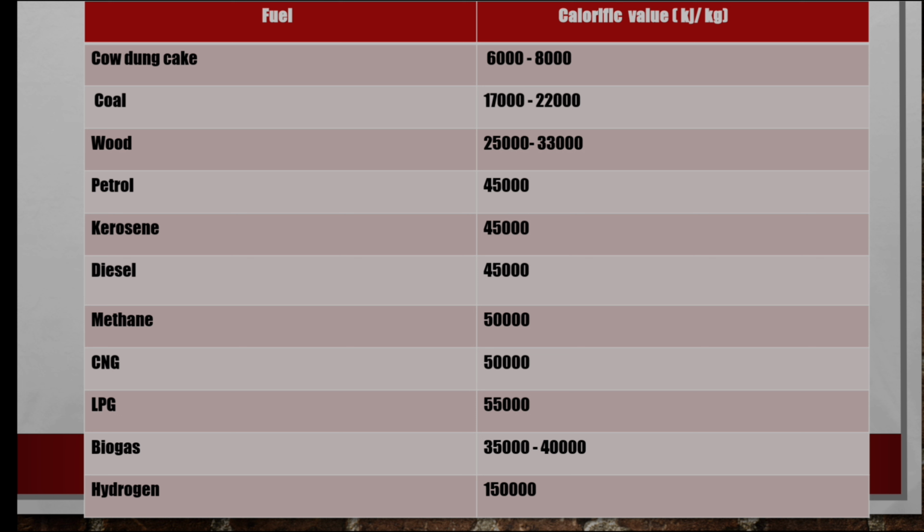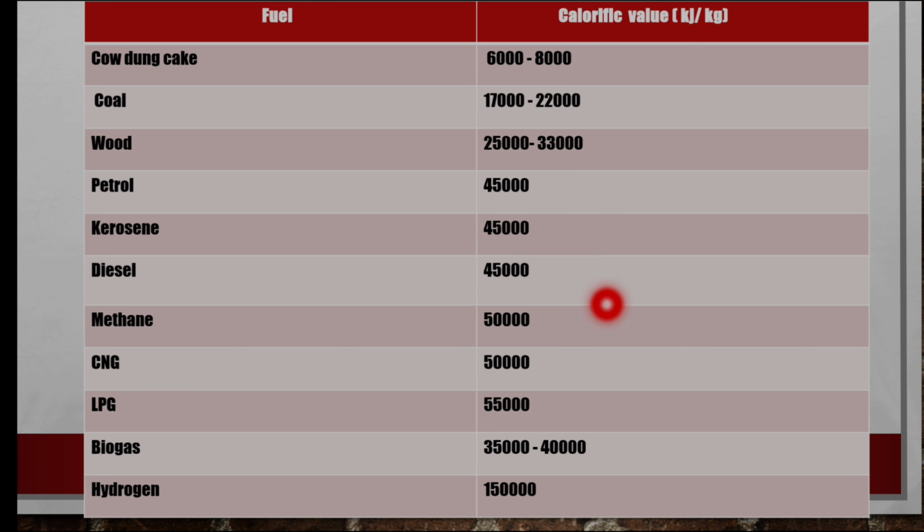We take cow dung cake. Its calorific value is between 6,000 and 8,000. Coal has a calorific value of 20,000 to 30,000. Wood has a calorific value of 25,000 to 33,000. Petrol 45,000, kerosene 45,000, diesel also 45,000. Petrol, kerosene and diesel, all three have the same calorific value.